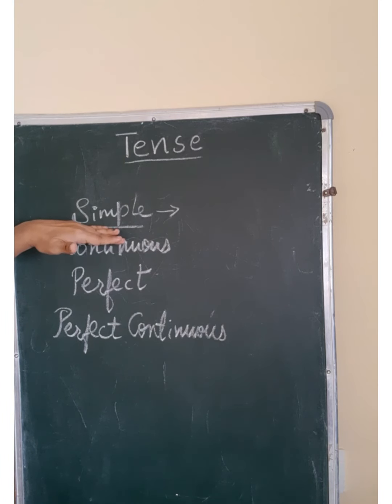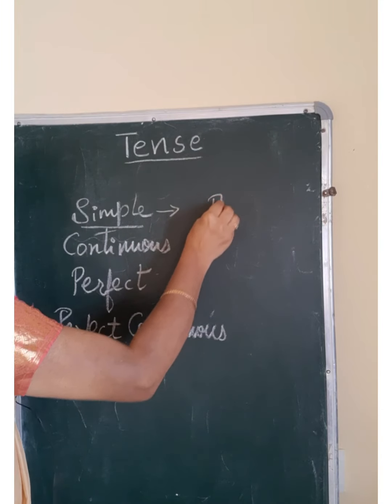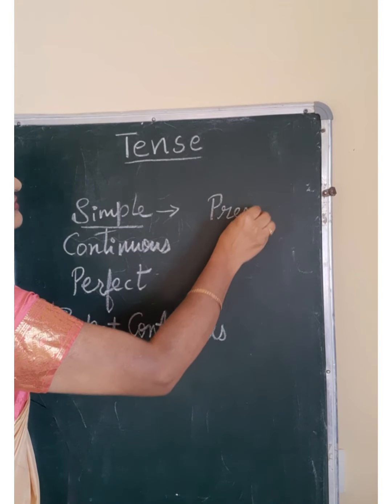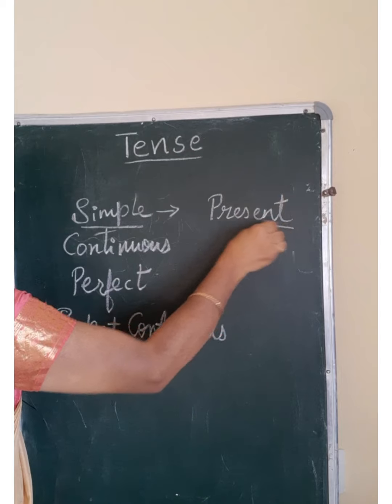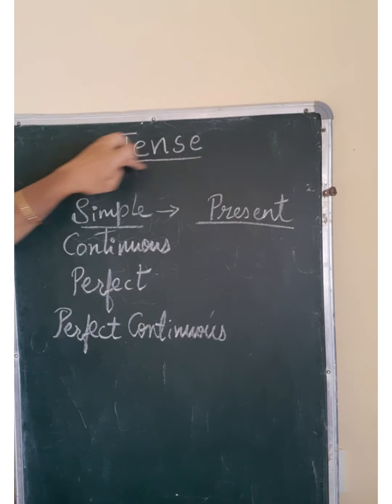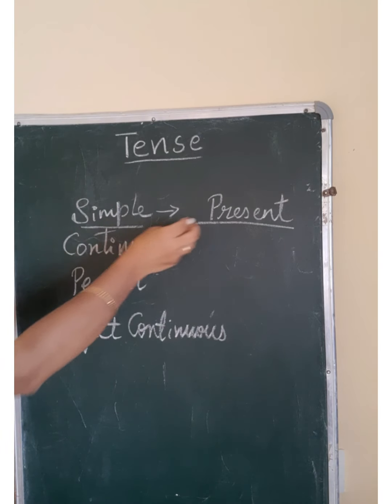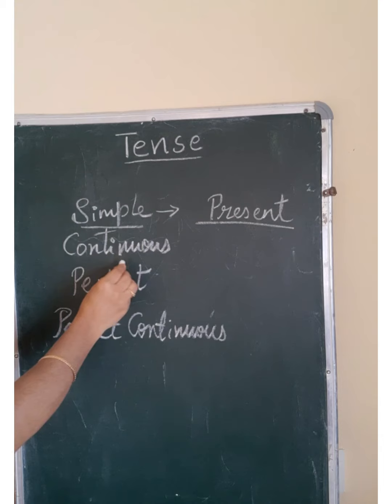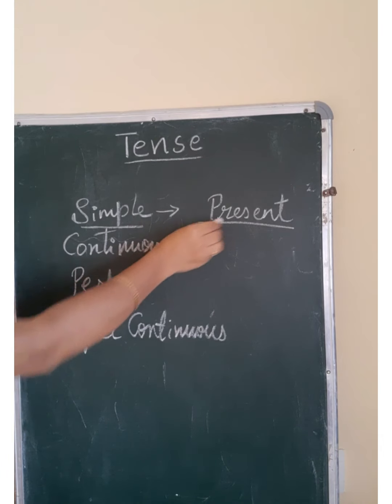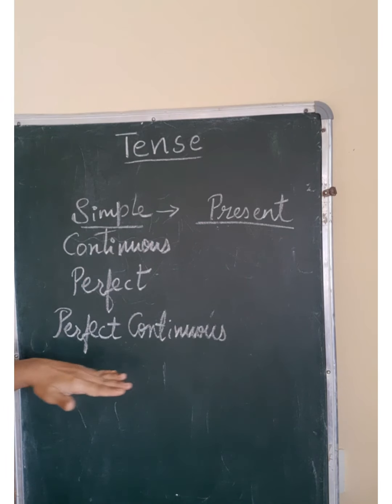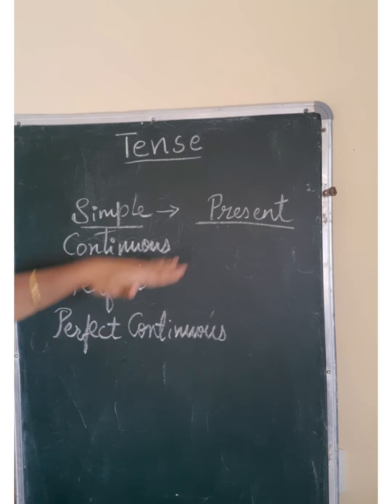And this is our first tense, present tense, which is classified into all these 4 combinations: simple present tense, present continuous tense, present perfect tense, present perfect continuous tense. So simple present tense I have explained to you.